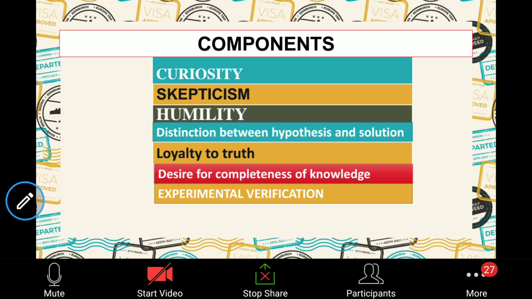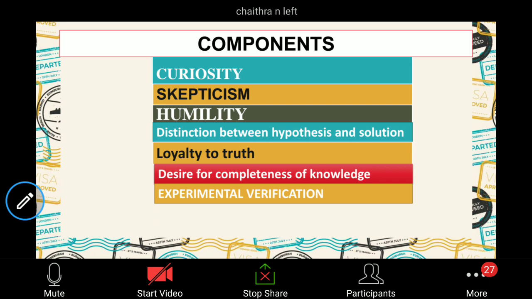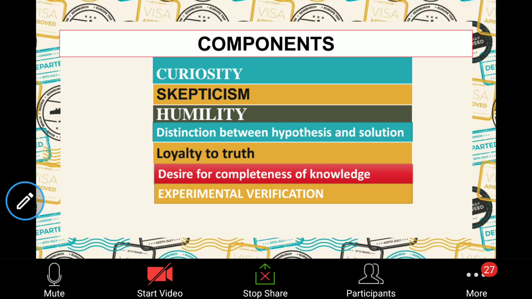And next is experimental verification. You need to justify your experiment: have you followed the step by step procedure, or have you taken shortcuts? That shouldn't be the case. You have to follow the step by step procedure, and finally you will reach a valid conclusion if you have done all the experiments correctly. So these are some of the components which you need to keep in mind for the scientific attitude to develop.